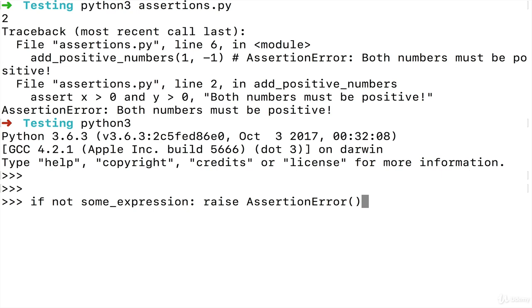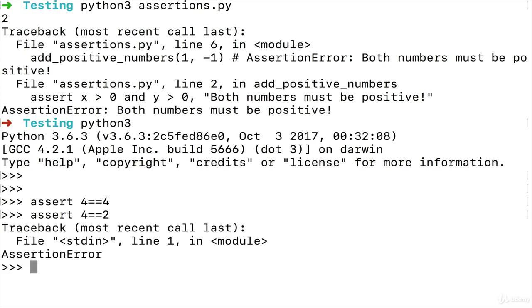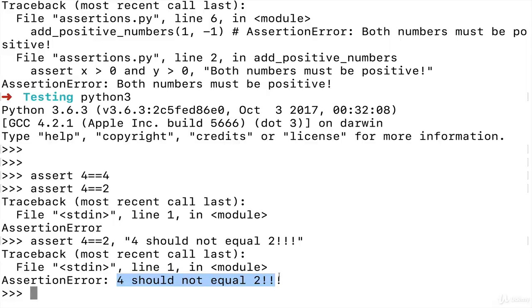So there's that slight difference. If I ran assert 4 equals 4, that's true, we don't get anything. But if I run assert 4 equals 2, it raises an assertion error. So if this is false, it raises an assertion error. And if I added a comma and then "4 should not equal 2", we get assertion error, 4 should not equal 2.